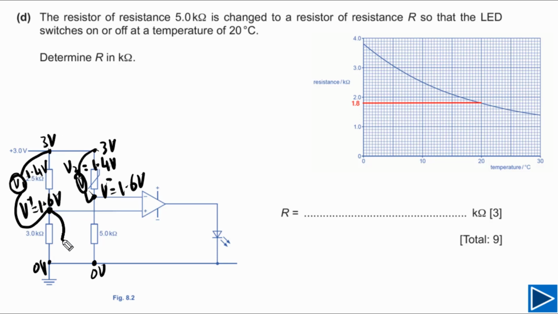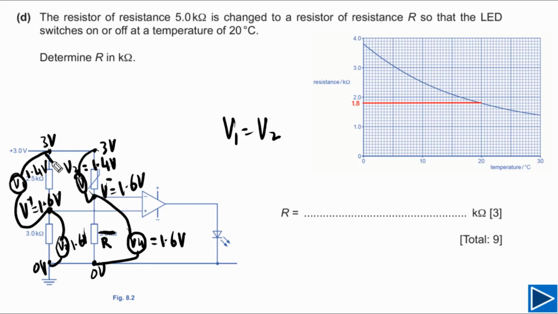And if we connect our voltmeter here, let's say this is V3, the reading on this one will be equal to 1.6 volts. If we connect the voltmeter across this resistor capital R, we can say this is our voltmeter for V4, and this reading will be equal to 1.6 volts. Very straightforward one. From here we can say that V1 is equal to V2.